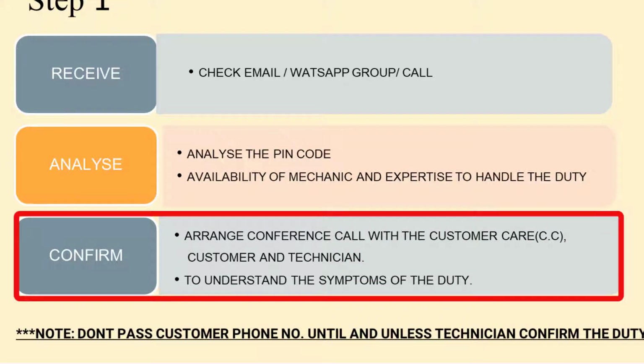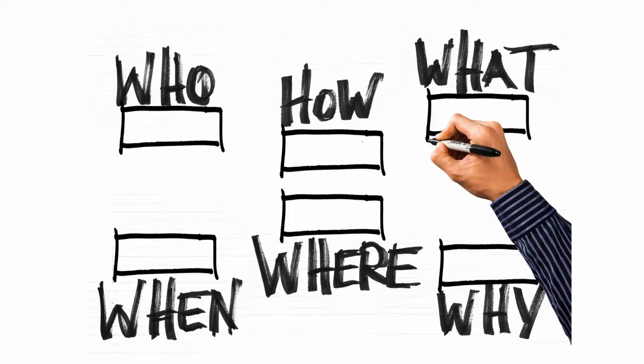So you make sure you ask all the queries so that you can reach a robust decision as much as we can, right? As I said, this con call is all about understanding the symptoms of the duties, like what exactly is happening with the car, so that we can primarily make some outline of what we need to do once we reach the location.